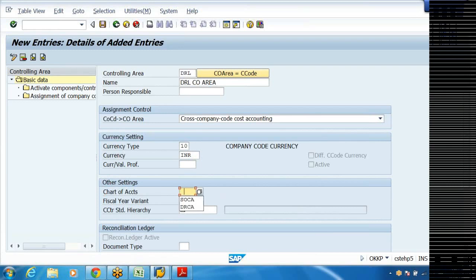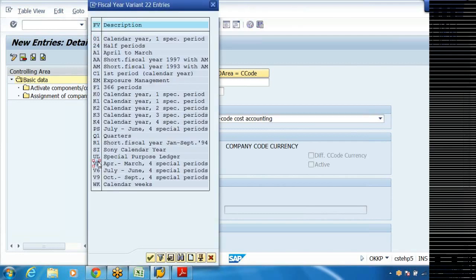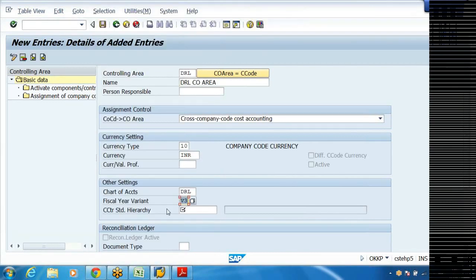Chart of accounts, we have the DRL chart of accounts. Then fiscal year variant. What is the fiscal year variant we are going to use? V3. And standard hierarchy. Some standard hierarchy, that is nothing but the hierarchy of cost centers, has to be defined. For that purpose we use it. Anyhow, all these things we are going to study in depth when we go to controlling. But now just formally we are defining this controlling area for the purpose of posting my accounting entries.